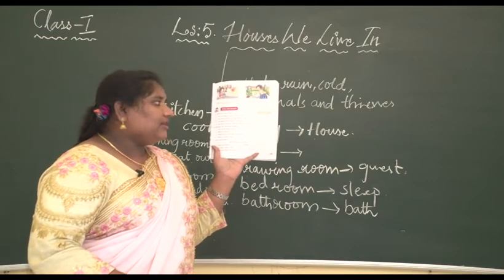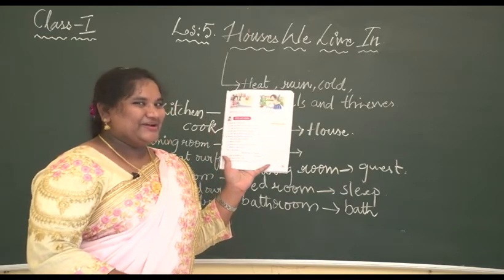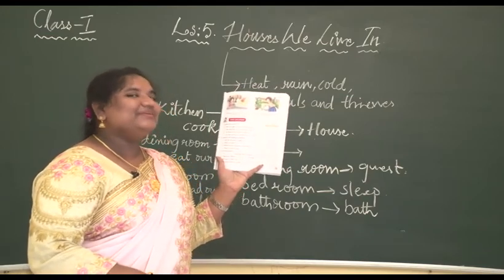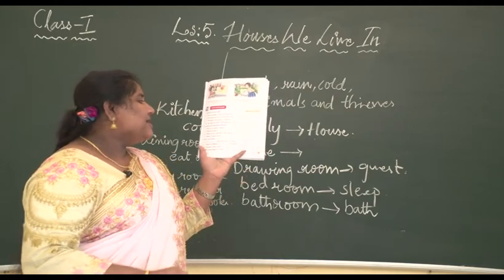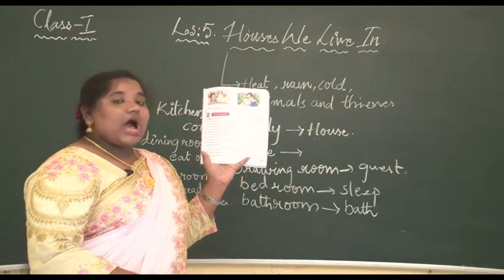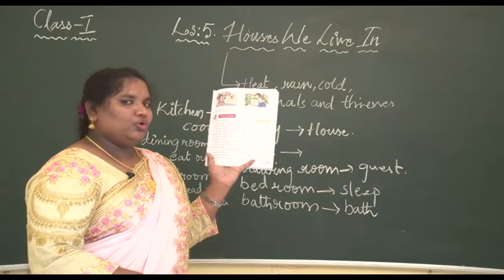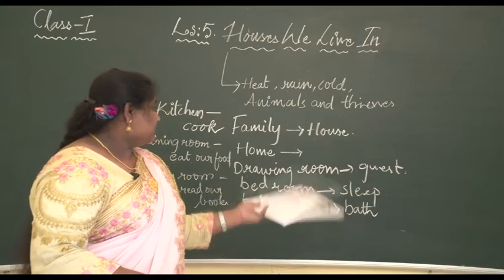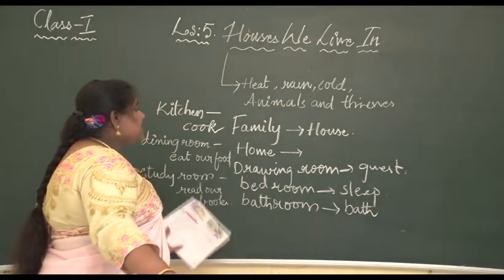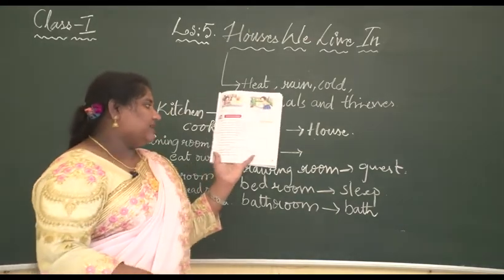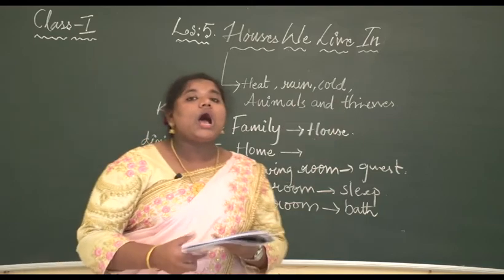We sleep in the bathroom. No, not at all. Where do we sleep? In the bedroom. So circle bedroom. We read our books in the kitchen, on the dining table. No, where do we read our books? We read our books in the study room. Circle study room.